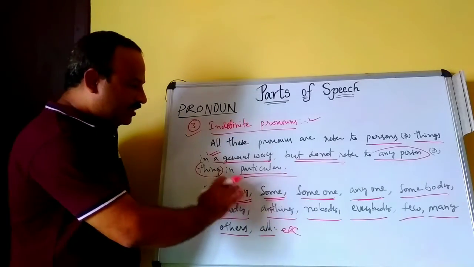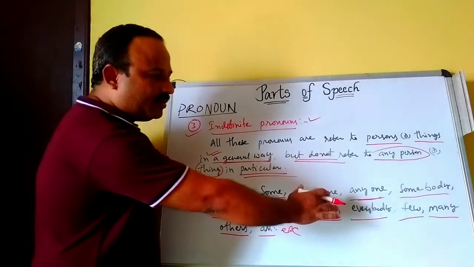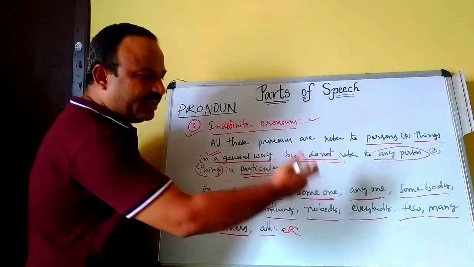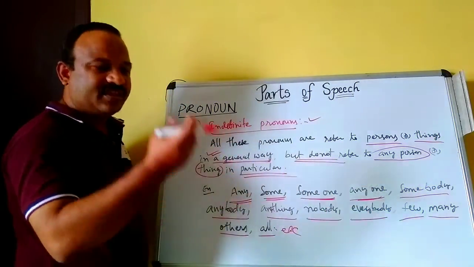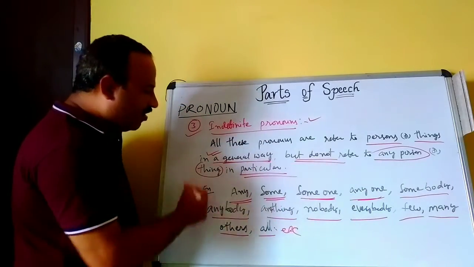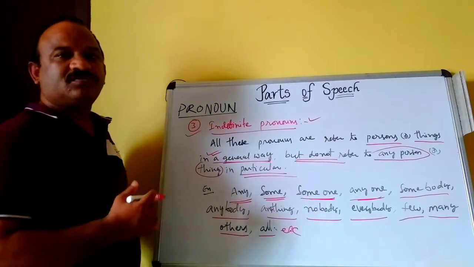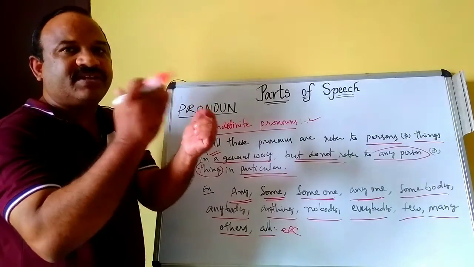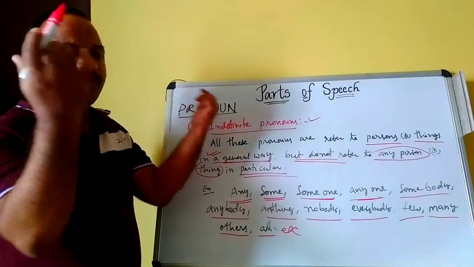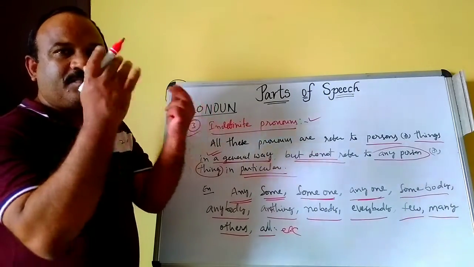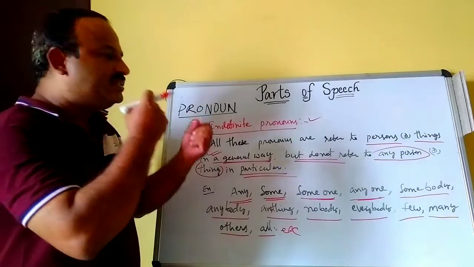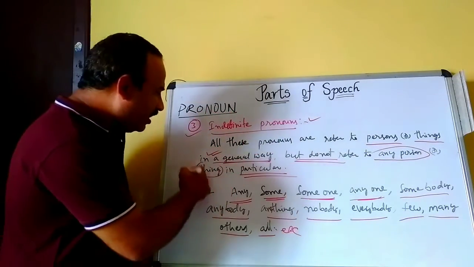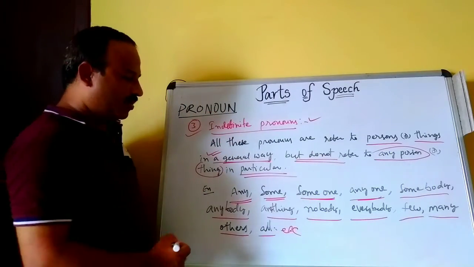Okay. These are any, someone, somebody, anyone, anybody, anything, nobody, everybody, few, many, others. These are all called indefinite pronouns. That means the pronouns are not mentioned particularly. If they are referred to in a general way, these are called indefinite pronouns.